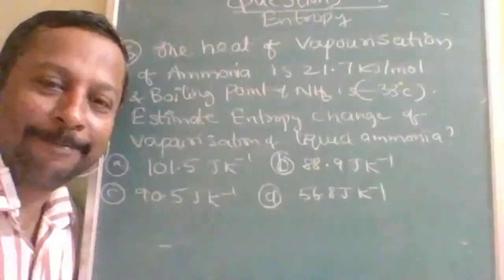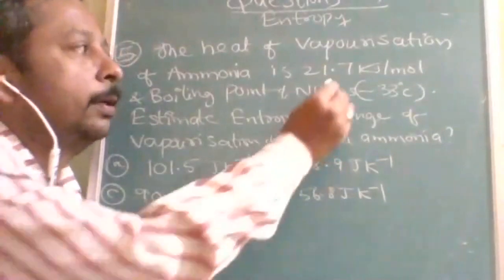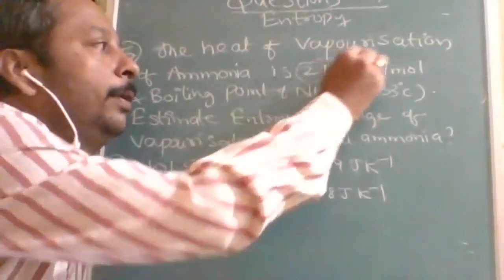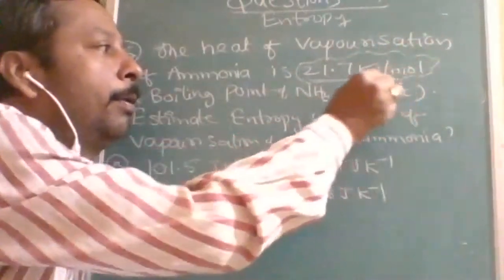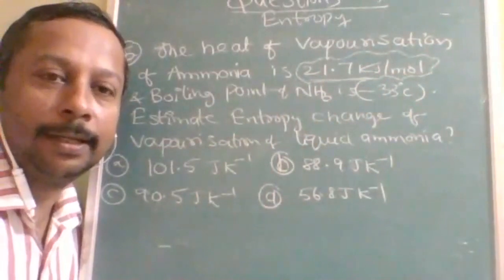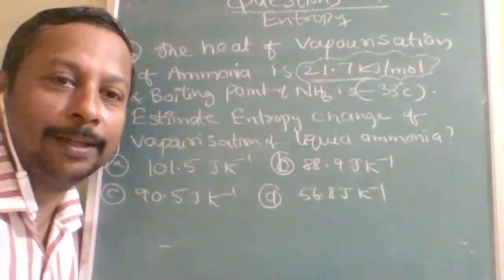Next, the heat of vaporization of ammonia. I am giving you a hint: there is some problem in this. If you are not careful, you will land up with a wrong answer.